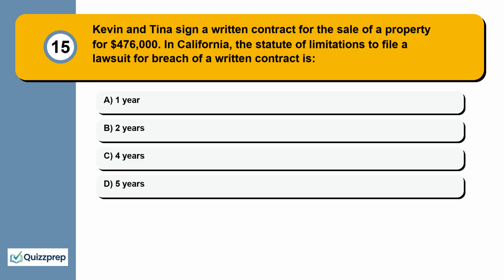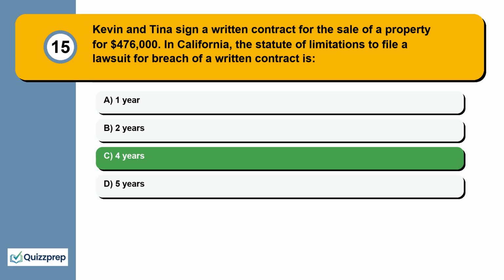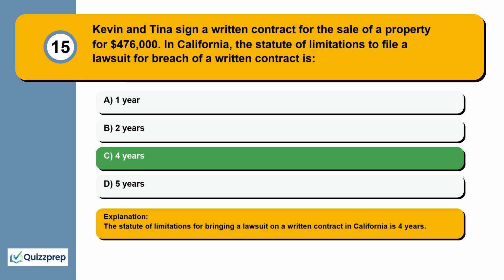Question 15. Kevin and Tina sign a written contract for the sale of a property for $476,000. In California, the statute of limitations to file a lawsuit for breach of a written contract is 1 year, 2 years, 4 years, 5 years. The statute of limitations for bringing a lawsuit on a written contract in California is 4 years.